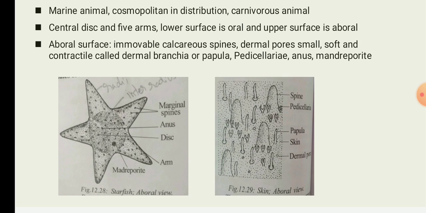In between the spines there are also pincer-like bodies called pedicellariae. There is also a circular sieve-like plate at the aboral surface near the center of the disc, called the madreporite, and this is placed between two arms, which are termed the bivium, whereas the rest of the 3 arms are termed the trivium. So this is about the aboral surface in the starfish.